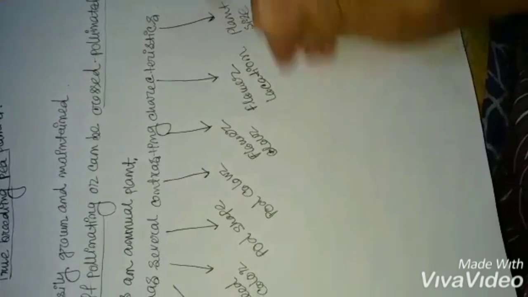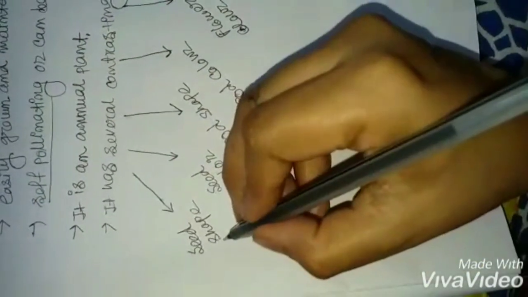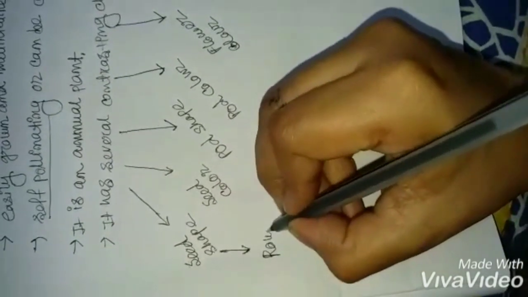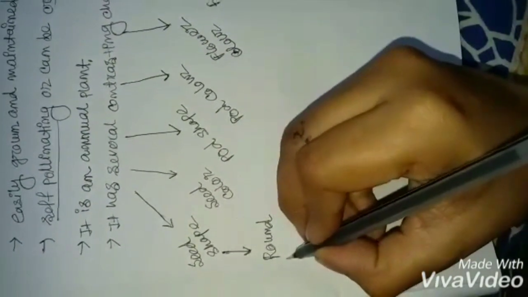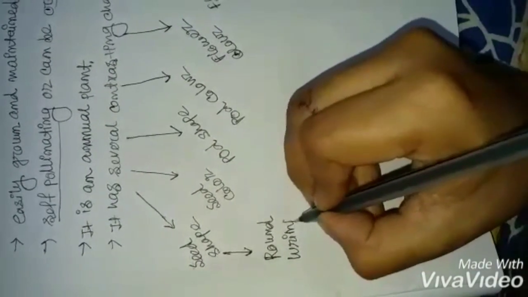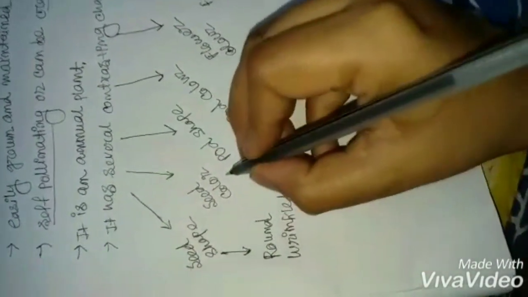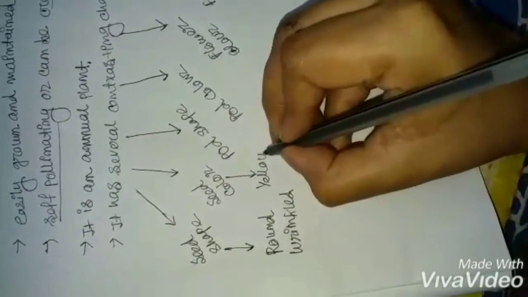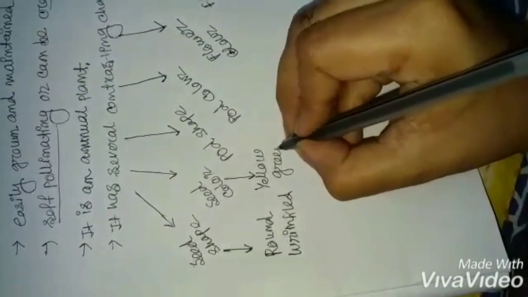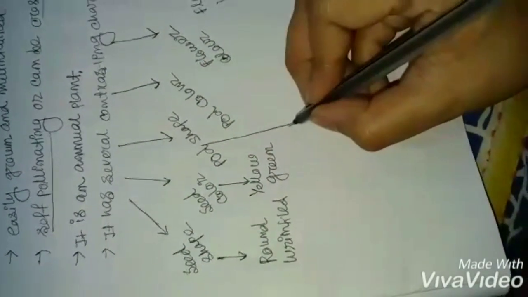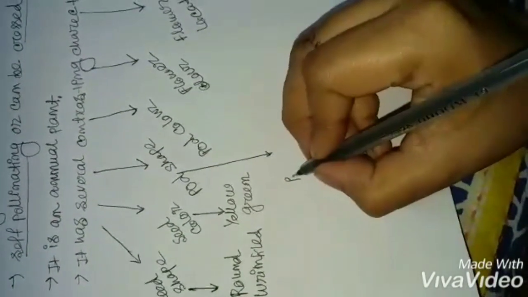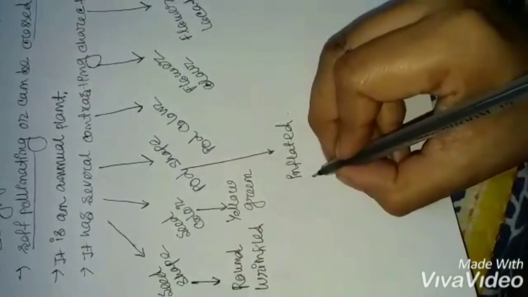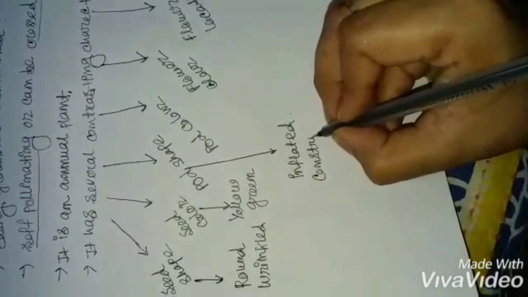What were the two types of seed shape? The first one is round and the second one is wrinkled. Then seed color: one was yellow, second was green. Pod shape: inflated and the second one is constricted.